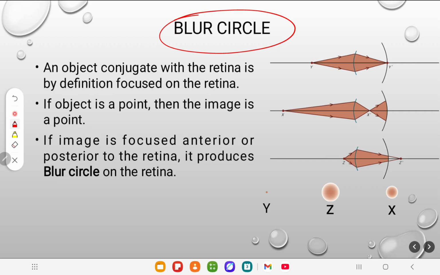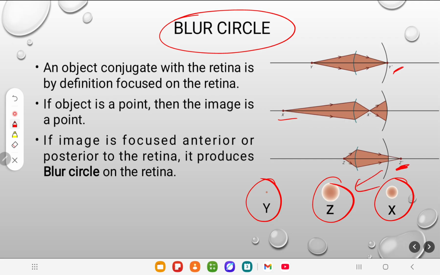Take the example of this picture. For Y, the blur circle is so small. For X, the blur circle is larger, and for Z the blur circle is also larger. Z is a case of hyperopia, X is a case of myopia, and Y is a case of emmetropia.